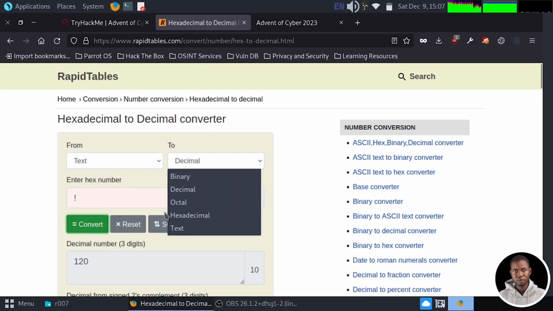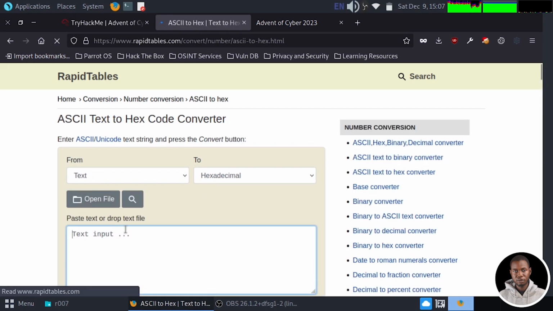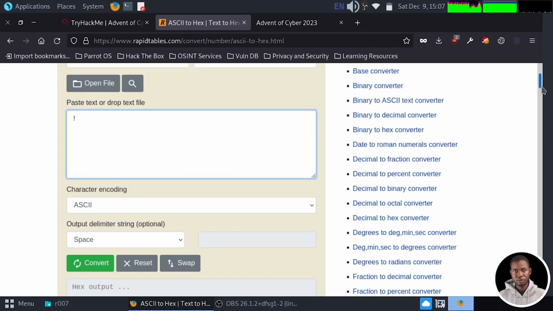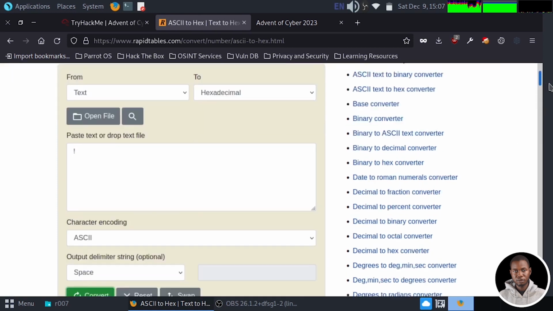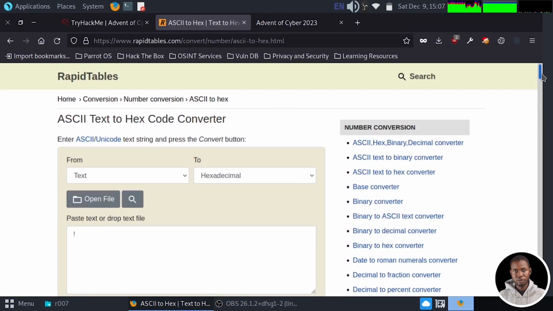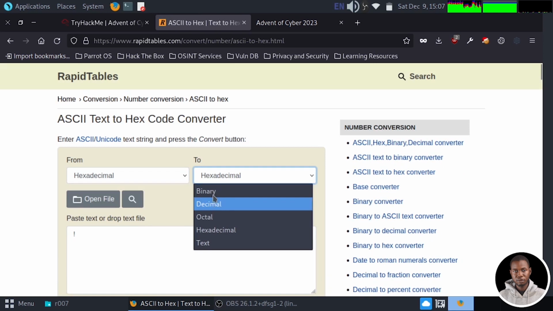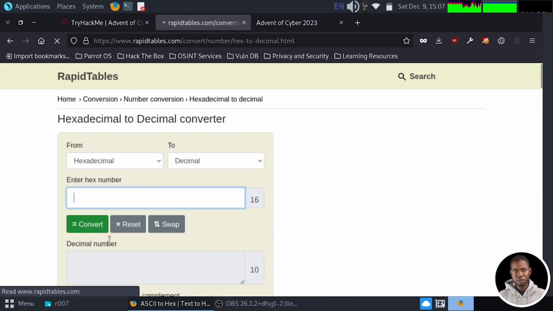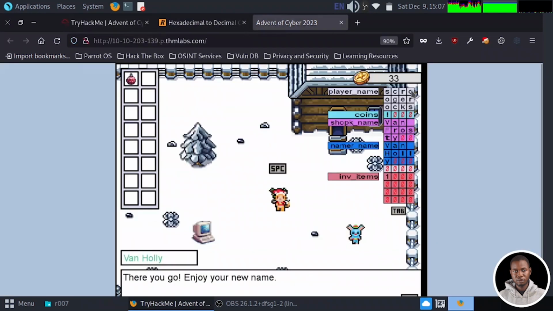Oh, I beg your pardon. That was a mistake. I was supposed to convert it to X first, and then put in the exclamation and convert. So we have a value of 21. Now, if you take the 21 and convert from X to decimal, you see that we have 33, which explains why we have 33.